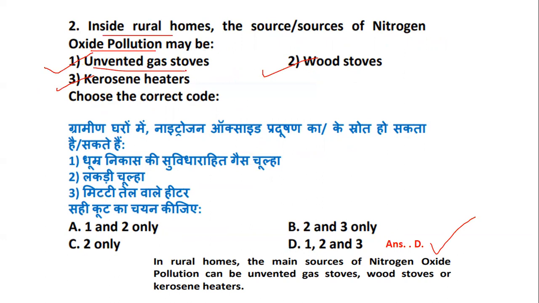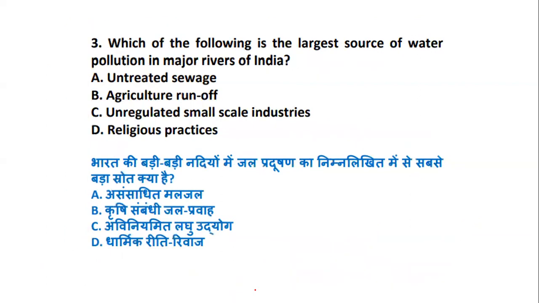Okay, so unvented gases, that is gases where there is no facility of ventilation, wood stoves and the kerosene heaters. So if you can see, this captures the main sources of nitrogen oxide pollution that can be unvented gas stoves, wooden stoves and kerosene heaters. Let's come to question number 3.